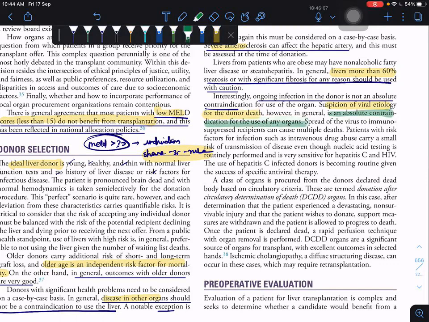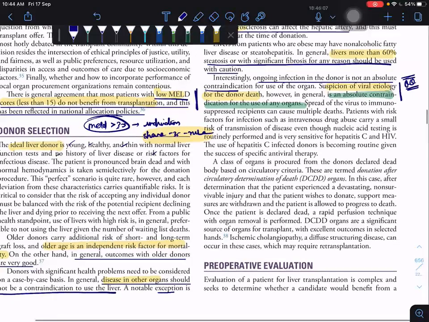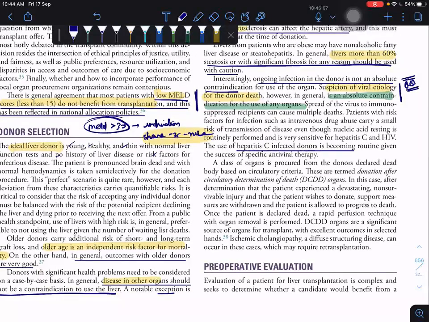So if a donor died because of viral etiology, suspicion of viral etiology for the donor death is generally an absolute contraindication. But finally they are telling that a hepatitis C infected donor is becoming routine, given the access to specific antiviral therapy.